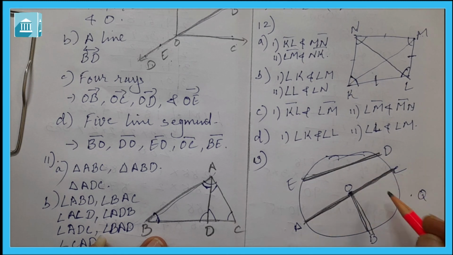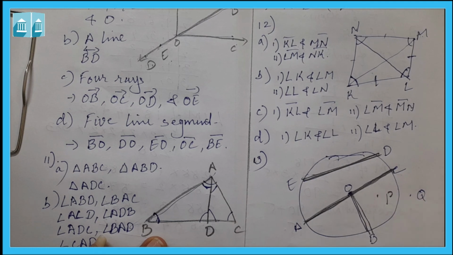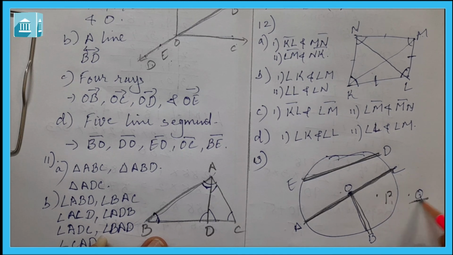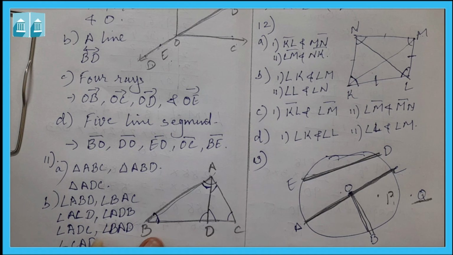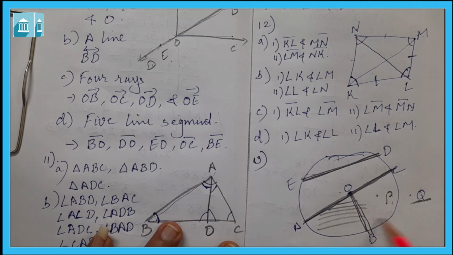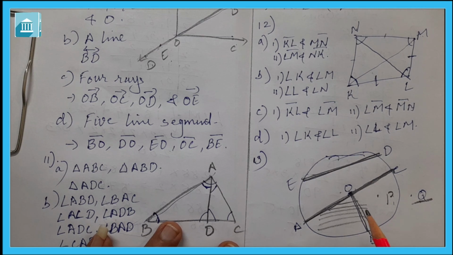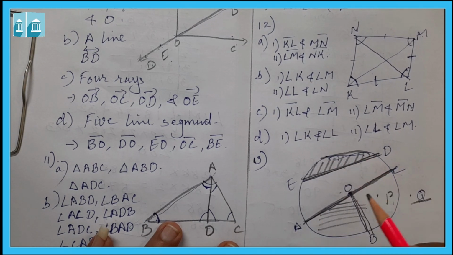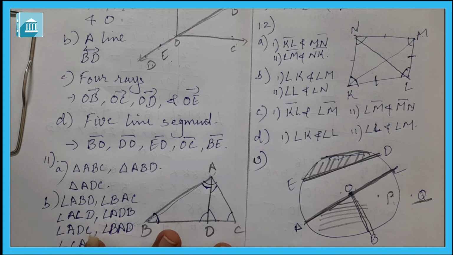Two points in the interior. Here you find P is given. So P and O are the 2 points in the interior. A point in the exterior is point Q. Then a sector: you can see angle AOB, this is the sector AOB. Then a segment. A segment is ED. Segment ED is the segment of the circle.